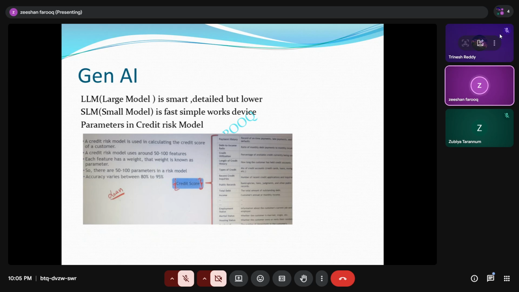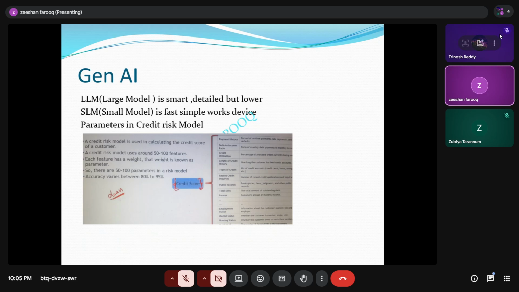Example I am giving: a credit card score. If somebody has taken a loan, what parameters will it take? Hundreds of parameters. Payment history, income, credit utilization, types of credit. These are all the parameters it will check, and then it will give the score, an 80 to 95% score.